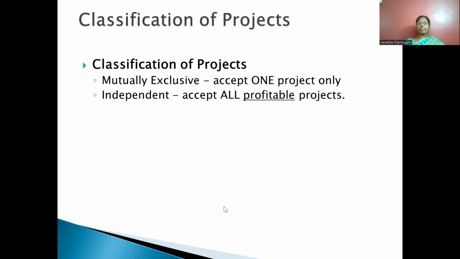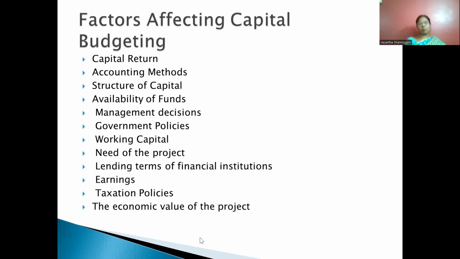Everything they will analyze, they will compare with the cutoff rate. For every project, they will keep the cutoff rate. They will compare with the cutoff rate, and based on that, they will select the projects. Next, the independent projects: accept all the profitable projects. The acceptance of one project will not disturb the acceptance of another project. So that is the type of investment.